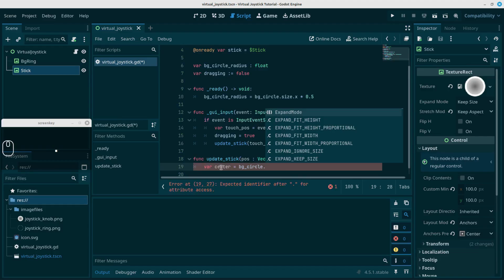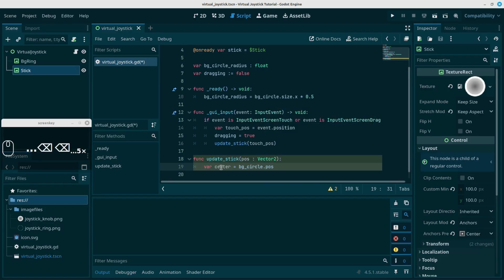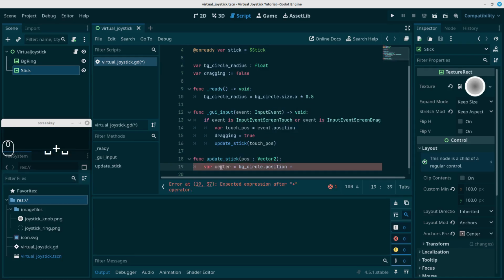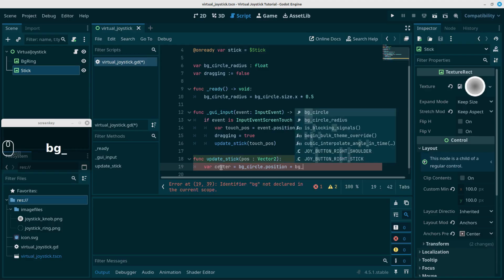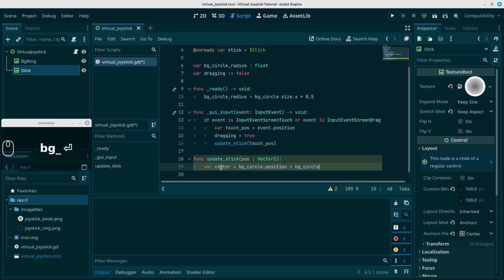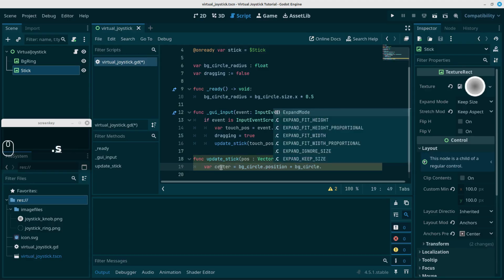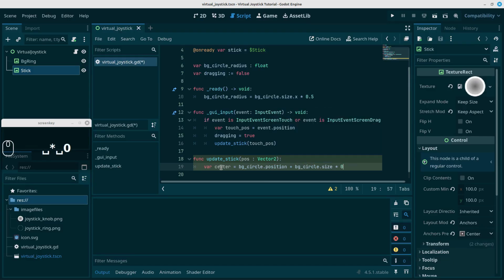So let's just get our position. And with that position, we want to get the center of the circle. So we reference the BG circle again, and size multiplied by half. And this is going to give us the center of our circle at whatever position it's in.